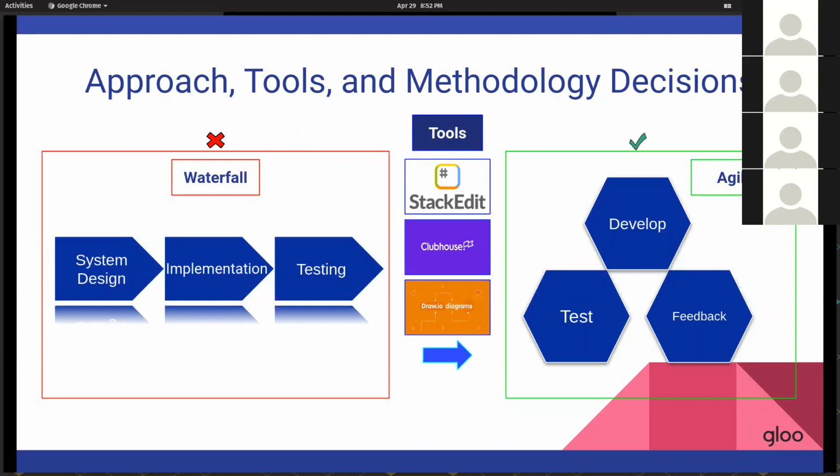Through the use of these tools, Stack Edit, Clubhouse, version control, and other documentation tools, we can say that we successfully completed our project on time.